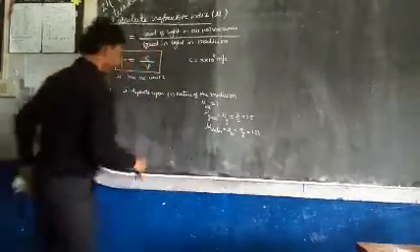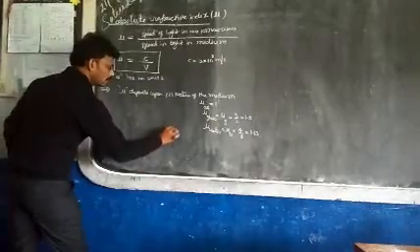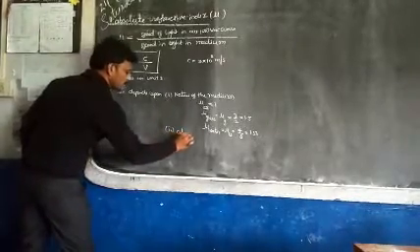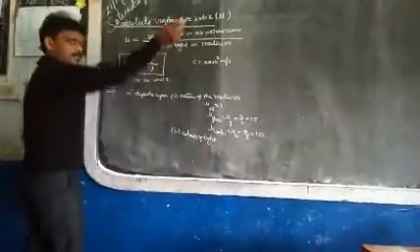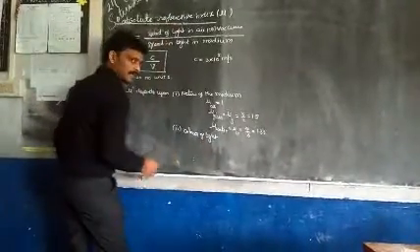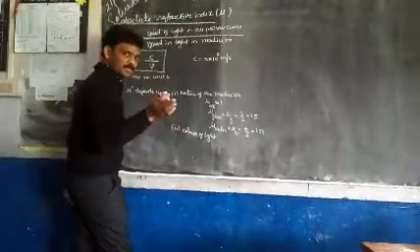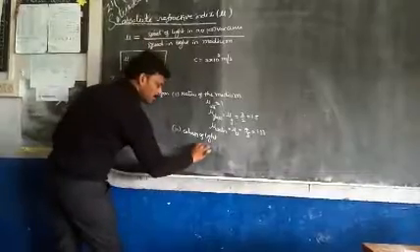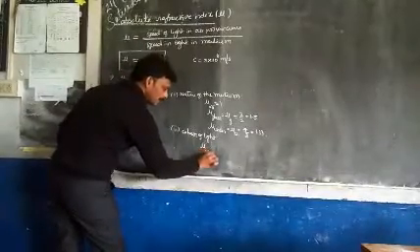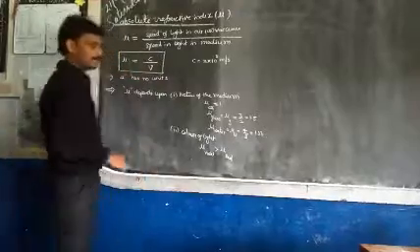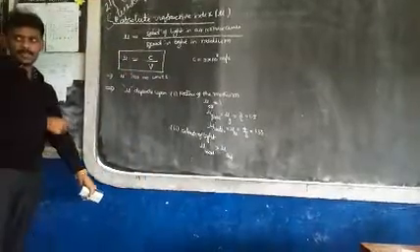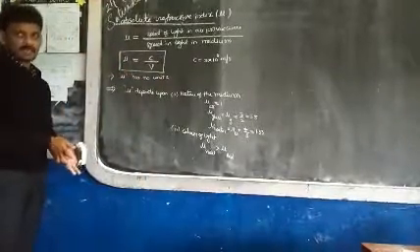Next, it depends upon the color of light. So there is one concept. Remember color of light. VIBGYOR is there, 7 colors are there. So refractive index of violet is greater than refractive index of red. Very, very important. Refractive index of violet is greater than refractive index of red.